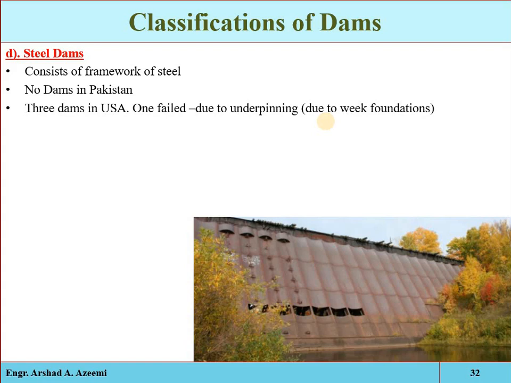Second one is the Red Ridge Dam, constructed in 1905, and one was constructed in Montana Lake, I think, in 1901. Out of these, 2 were satisfactory, and one failed after 1 or 2 years. The failure was mainly due to undermining of the foundation by leakage through or under the steel sheet.